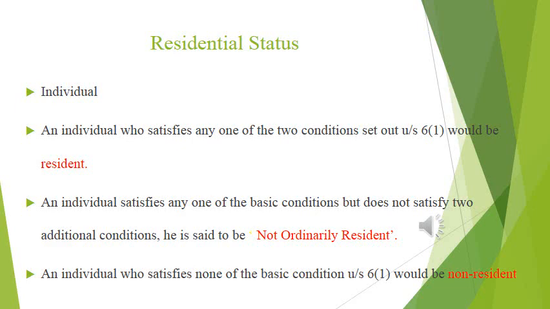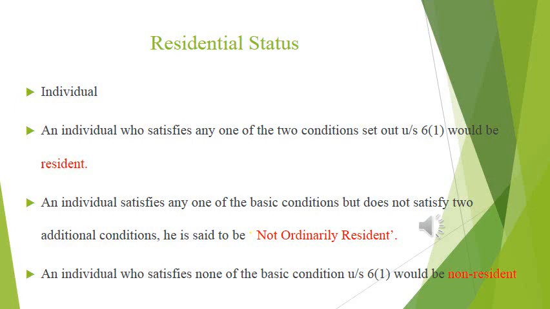But if he does not satisfy the 2 additional conditions, he is said to be not ordinarily resident. There is a point that is hidden: an individual who satisfies any one of the basic conditions and both the additional conditions is called ordinarily resident. It's not mentioned in our slide, but it is hidden.